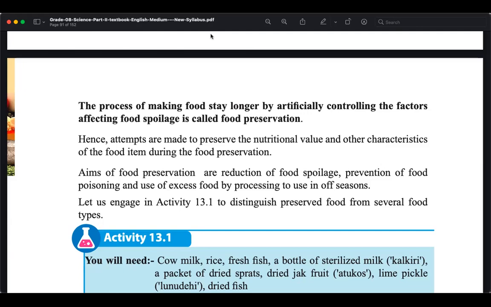If you add salt or add sugar and make the environment somewhat extreme, then also the bacteria and fungus sometimes can be controlled. So adding salt is one thing, adding sugar is another thing. We can keep that in such an environment with high sugar or high salt. Then also it will slow down, right?